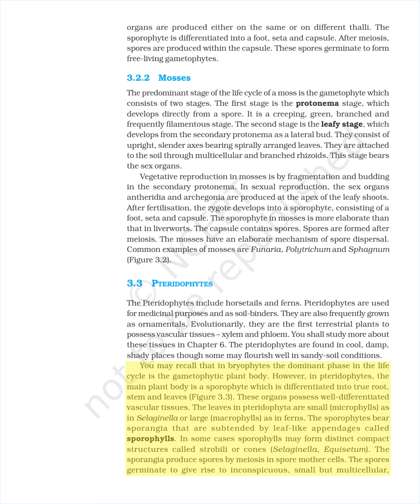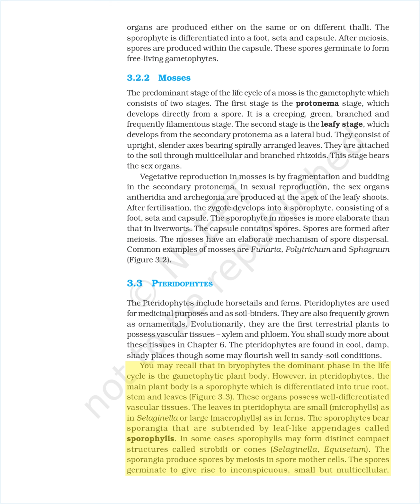These organs possess well-differentiated vascular tissues. The leaves in Pteridophyta are small, microphylls, as in Selaginella, or large, macrophylls, as in ferns. The sporophytes bear sporangia that are subtended by leaf-like appendages called sporophylls. In some cases sporophylls may form distinct compact structures called strobili or cones, Selaginella, Equisetum.